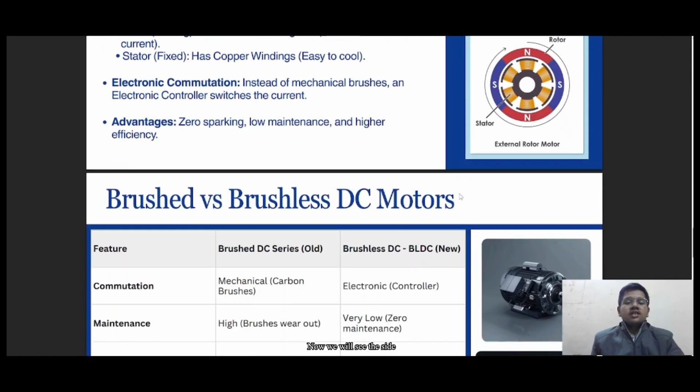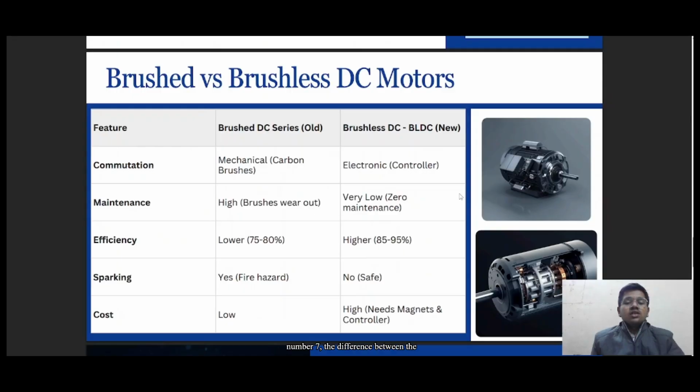Now we will see slide number 8, the difference between brushed and brushless DC motors. Here is a quick comparison. The first one is commutation. Brushed DC motors use mechanical brushes while BLDC motors use electronic controllers. The second one is maintenance. Brushed motors have high maintenance due to wear, whereas BLDC motors have very low maintenance.